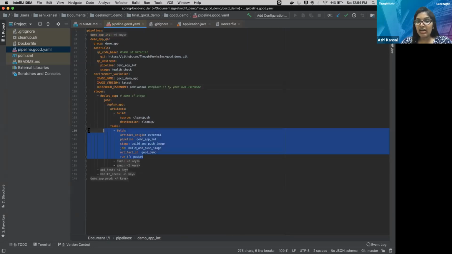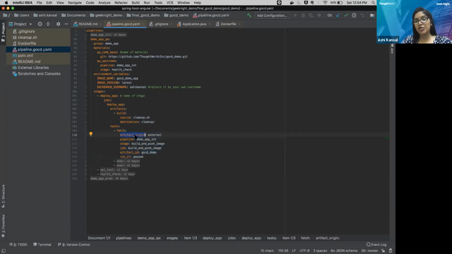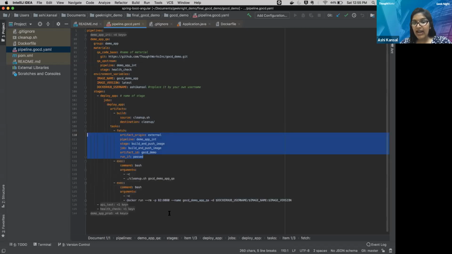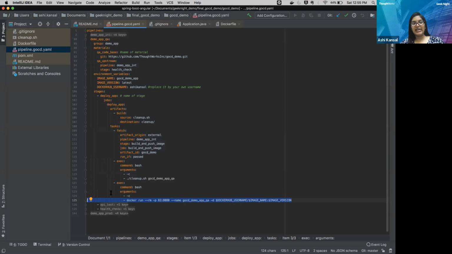We are fetching the Docker image. So my artifact here is my Docker image. So I am fetching my Docker image from the integration environment, which is internally pulling from the Docker Hub. And then I'm running some cleanup script, and then I'm deploying my application. So this time I'm deploying my application with port 82 because these are running on my local machine so that it doesn't conflict with each other. So let's see it now.